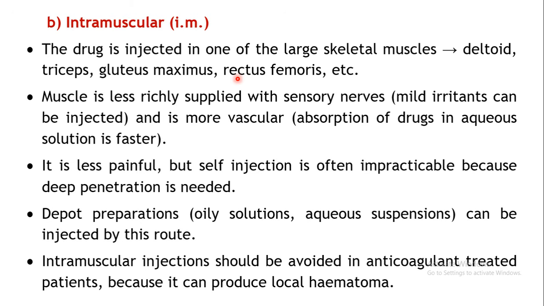Now these muscles are less richly supplied by sensory nerves, so irritant drugs can be injected in this particular situation. Okay, and these are more vascular, meaning absorption from here can be faster. This route is a little bit less painful, but self injection is not possible because deeper penetration may be required. Again here, depot preparations can be given in the form of oily solutions or aqueous suspensions, so that the drug will be released slowly and absorbed into the systemic circulation.